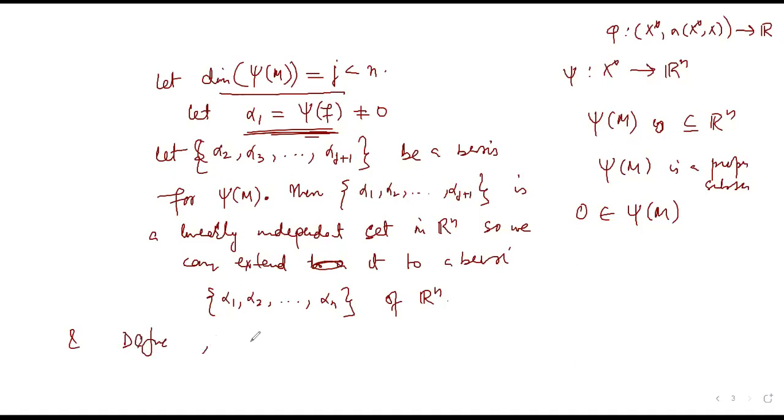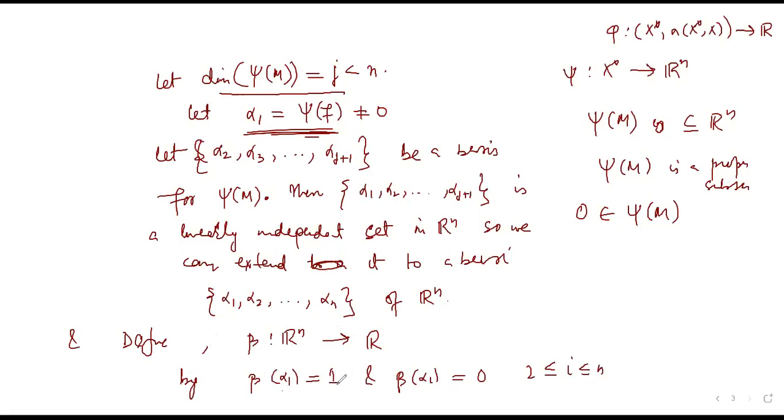I define beta on Rn to R by beta of alpha 1 is equal to 1 and beta of alpha i is equal to 0, for 2 less than or equal to i less than or equal to n. I said I will define a map that sends alpha 1 to 1, right, and we know that if we define a linear map over a basis then it automatically extends. That is, beta of alpha, for alpha belonging to Rn, is defined as summation i runs from 1 to n.